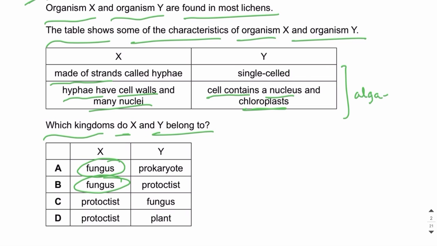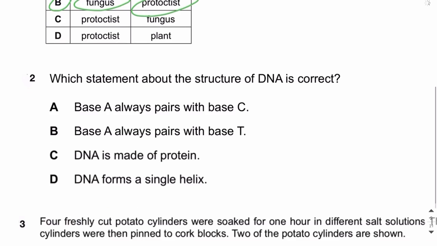Always remember this point: if you find an organism which is single celled and contains chloroplasts and a nucleus, that organism is an algae, which is a microscopic plant, and it belongs to the kingdom known as protoctist kingdom or kingdom Protoctista. So Y is a protoctist. The answer is B. Let's move on to MCQ number 2.